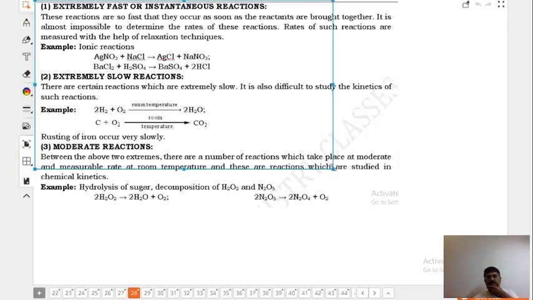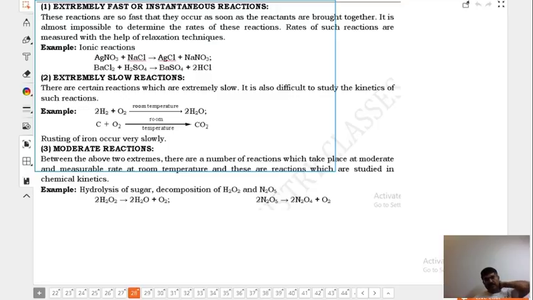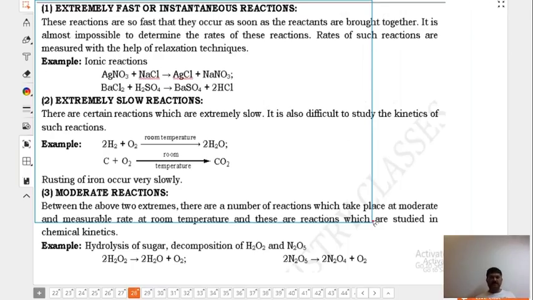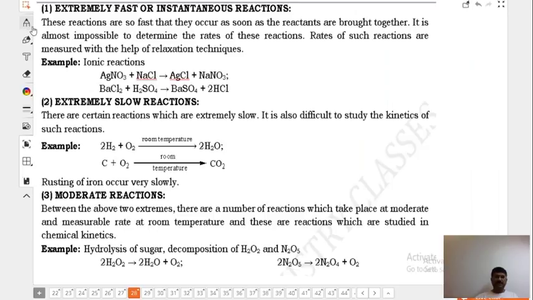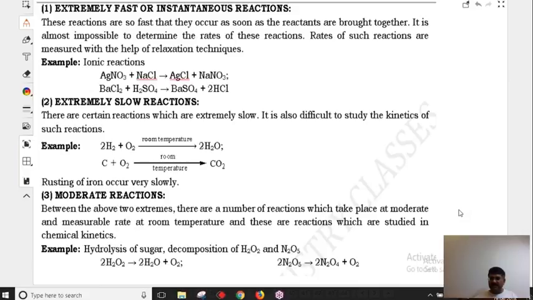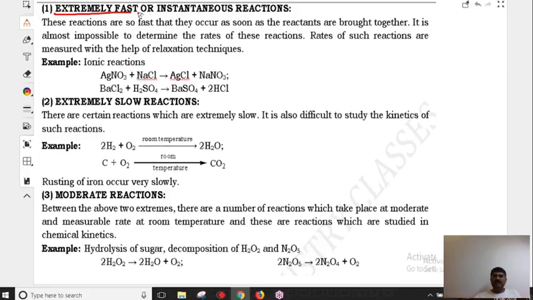Please, it's the base of the chapter. The better you understand now, everything will be moving at its own pace. All with me? And this is said to be the most difficult chapter of chemistry. And I assure you that if you are with me, I will make this one of the easiest chapters of chemistry. Sure. Few reactions are extremely fast or instantaneous reactions.